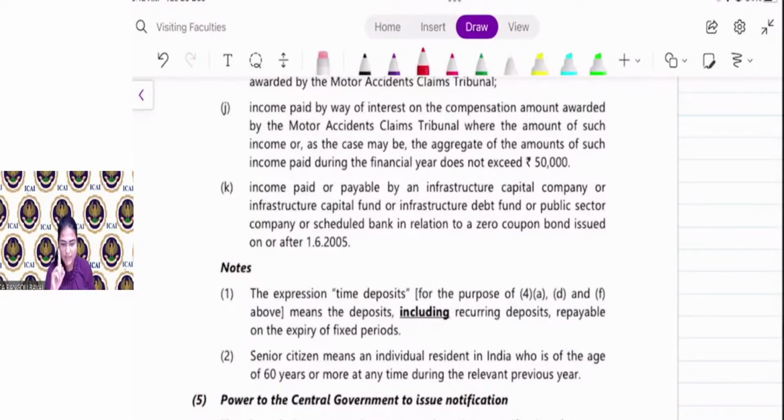No. In case of HUF, only the limit of 40,000 is applicable. In case of an individual, 50,000 is applicable only if the individual is a senior citizen. You do not have to consider that if the Karta is a senior citizen, then the limit is 50,000. No, that is not the case.